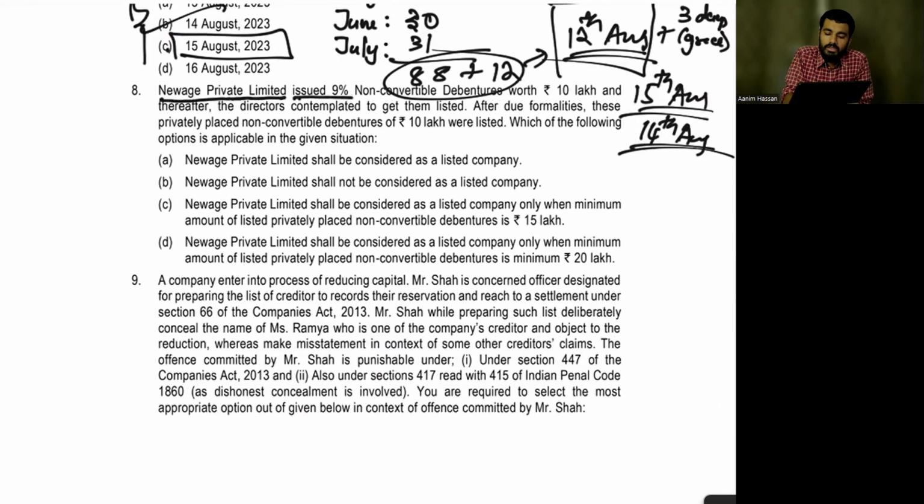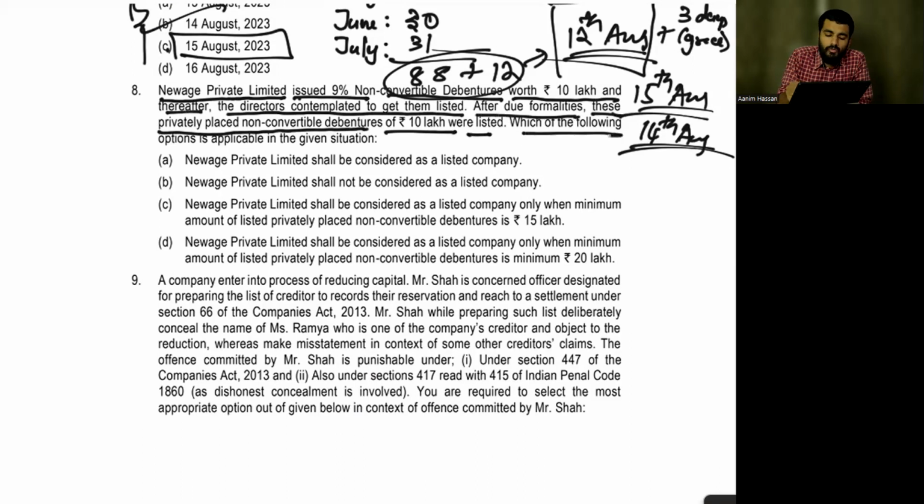Neeves Private Limited issued 9% non-convertible debentures worth 10 lakhs and thereafter the director contemplated to get them listed. Can the private company list their non-convertible debentures? Yes, they can list it. After due formalities, these privately placed non-convertible debentures of 10 lakhs were listed. Which of the following options is applicable in the given situation?